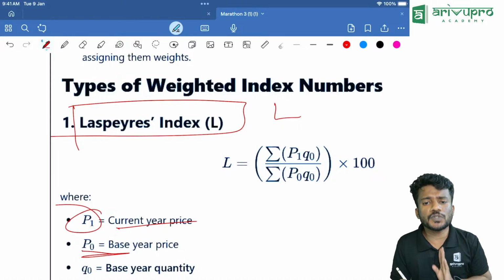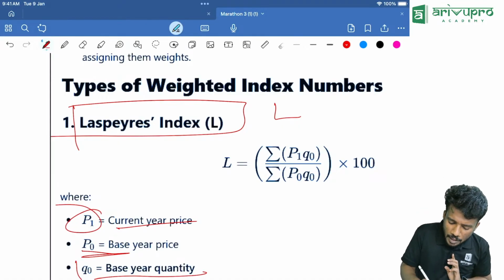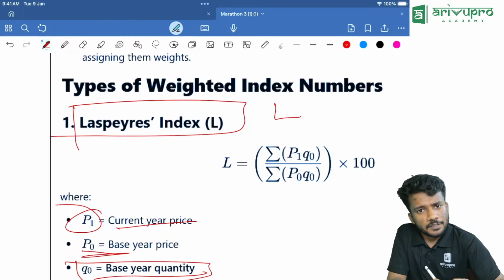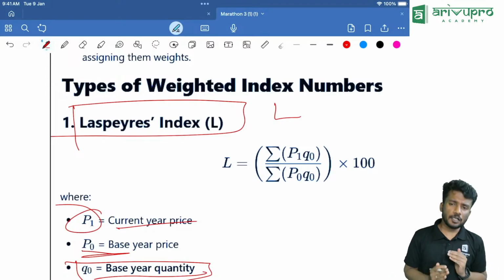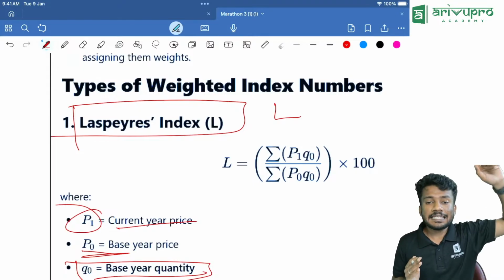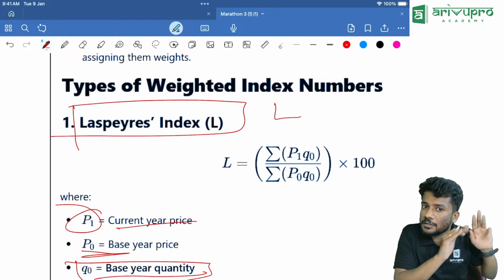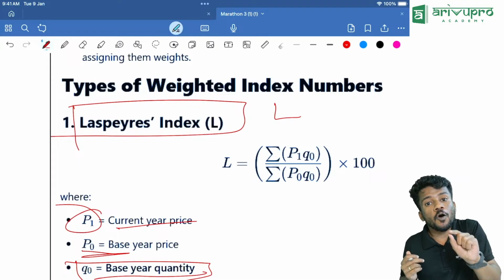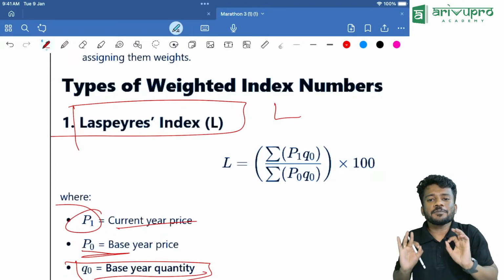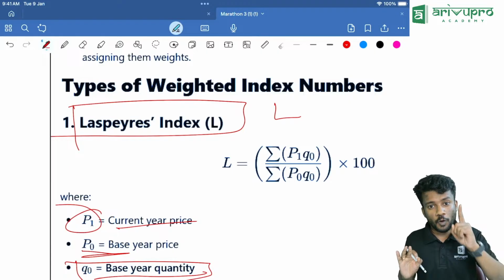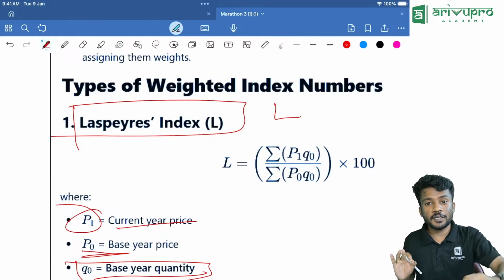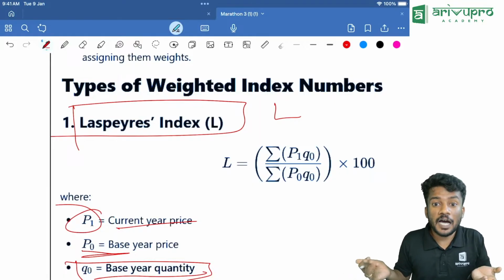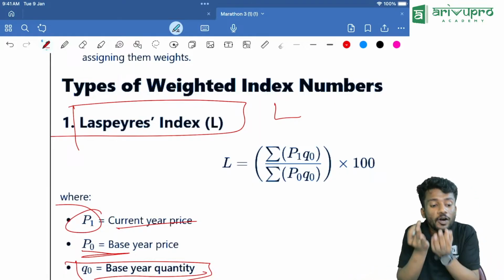Now what is this new one here? That is Q0, which is nothing but the base year quantity. What do you mean by that? Here, base year quantity means in 1990 I told you the price was 100 rupees. Correct? Then one more question: how many quantities cost that much, 100 rupees? Is it for one quantity, two, three, or if I bought 100 shirts, the price is 100 rupees. So we are now going to consider quantity also.